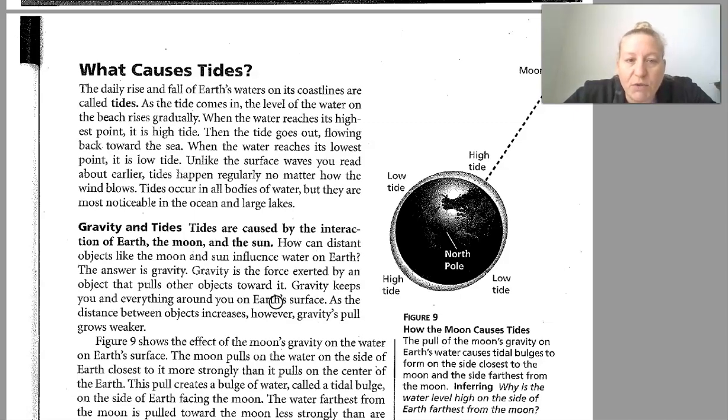Unlike the surface waves you read about earlier, tides happen regularly no matter how the wind blows. Tides occur in all bodies of water. They are most noticeable in the oceans and large lakes.